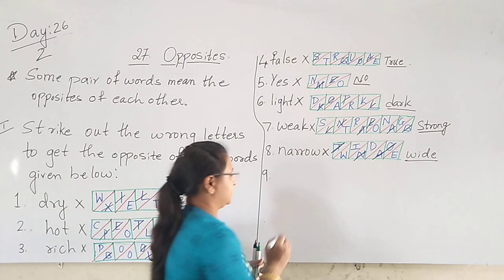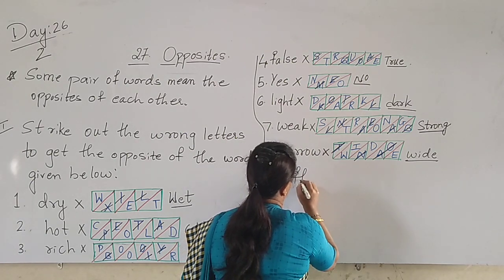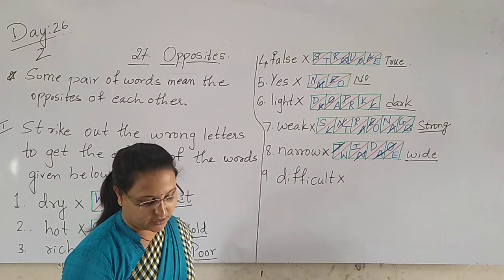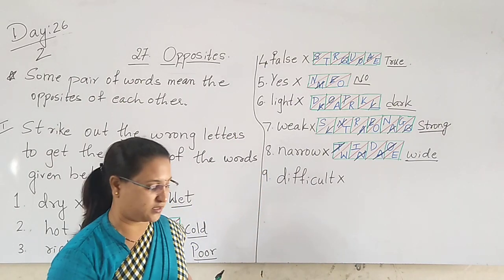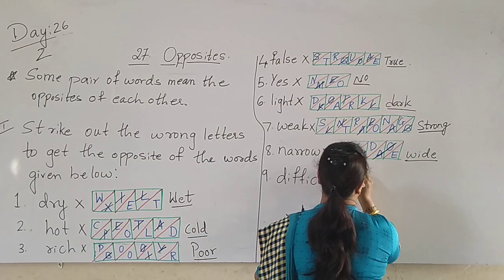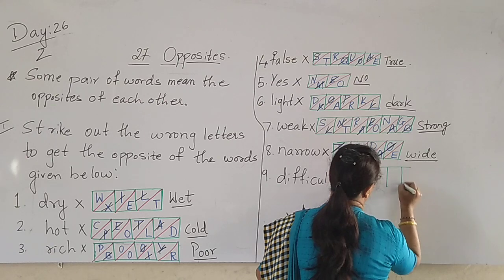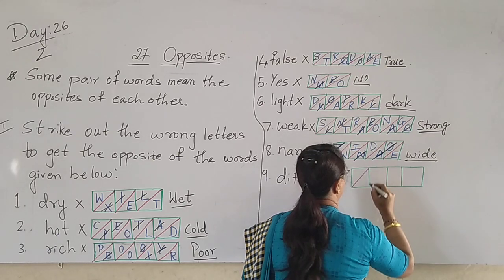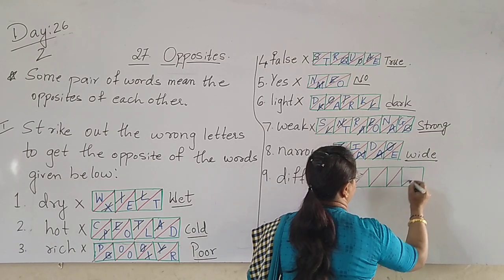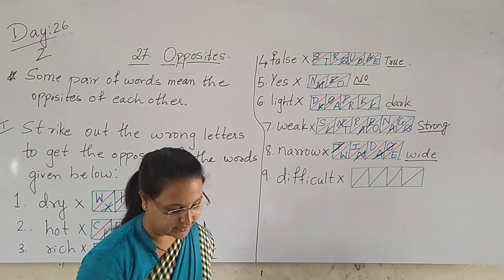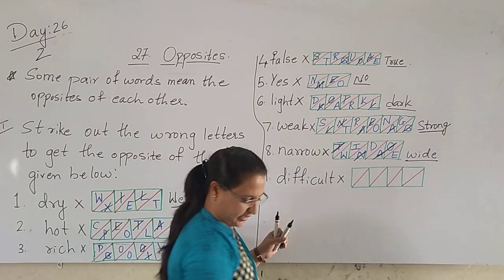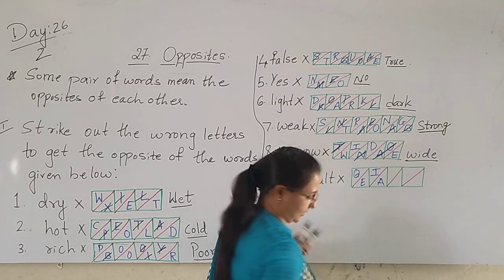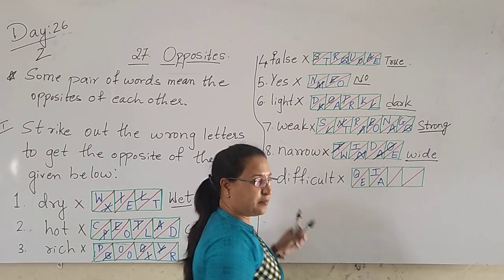Difficult. Yes. So now here again we have to draw 4 boxes. How many boxes, children? 4. 1, 2, 3, 4. And the letters we have to write are Q-E-Q-E-I-A, and then S-D-B-Y.